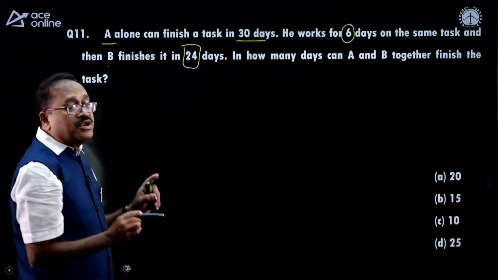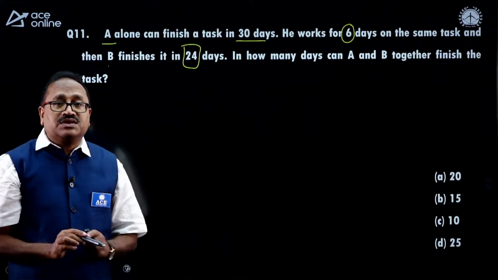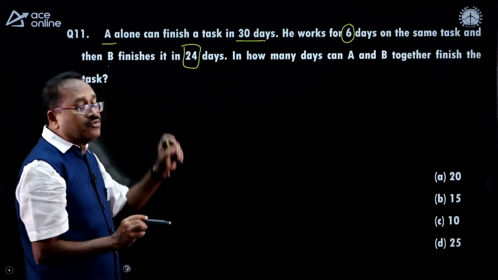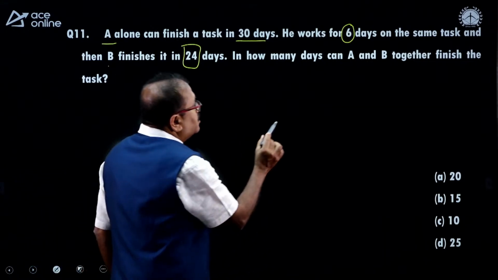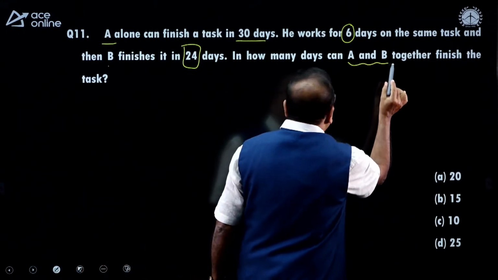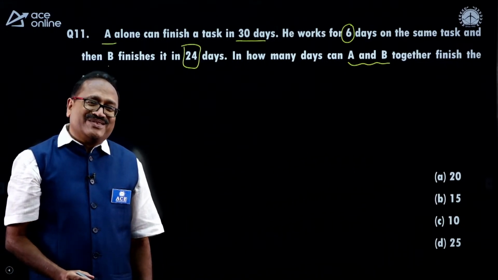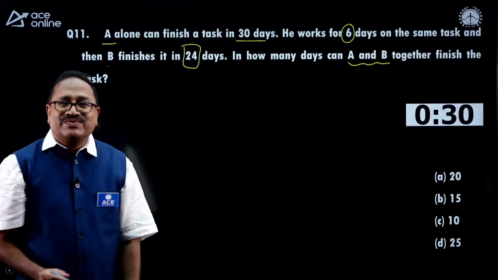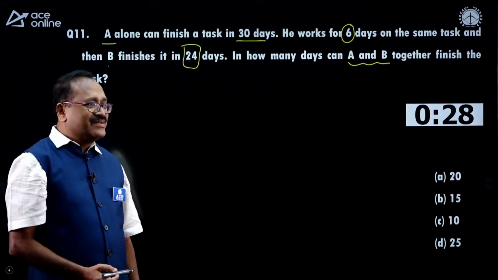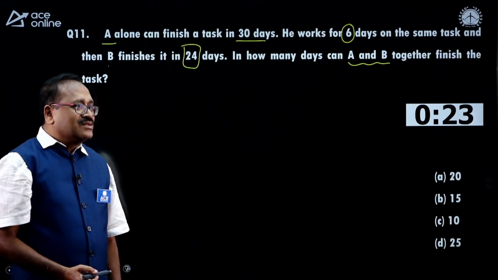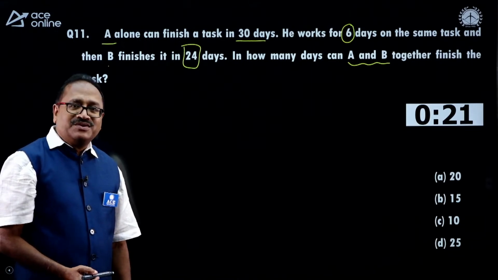A can complete the work in 30 days and he worked for 6 days only, and the remaining work is completed by B in 24 days. In how many days can A and B together finish the work? It's a simple question. I will give 30 seconds to you. Come on, try to answer this.